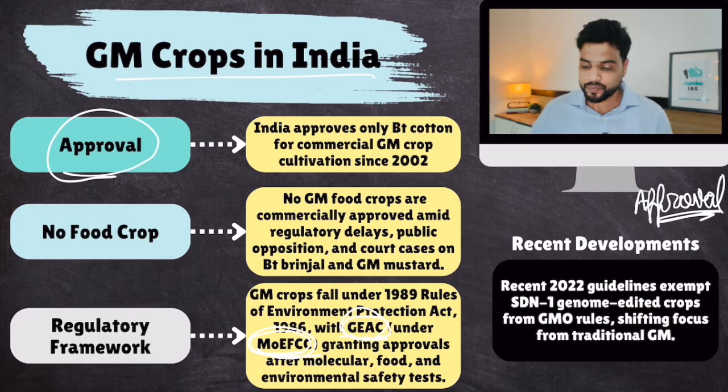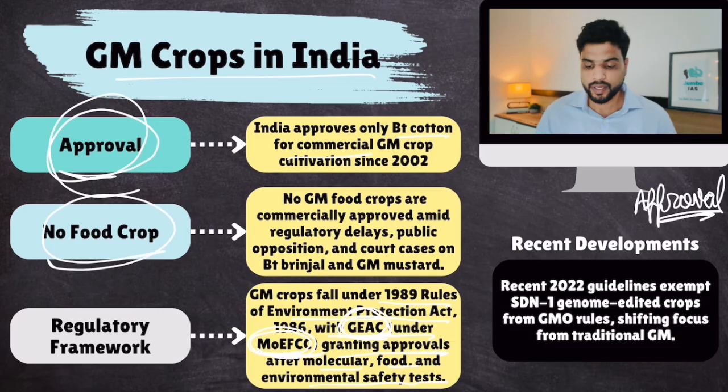But there have been cases where the approval has been given for a particular GM crop by GEAC, but Environment Ministry rejected that because of so much pressure from environmental activists, food activists. Okay, but in India, GM crops fall under 1989 Rules of Environment Protection Act, with GEAC under Ministry of Environment granting approvals after looking at molecular, food and environmental safety tests. Okay, now in India, so far, only BT cotton has been allowed for commercial cultivation. No GM food crops are commercially approved amid regulatory delays, public opposition. Plus, India produced BT brinjal, GM mustard, food crops.